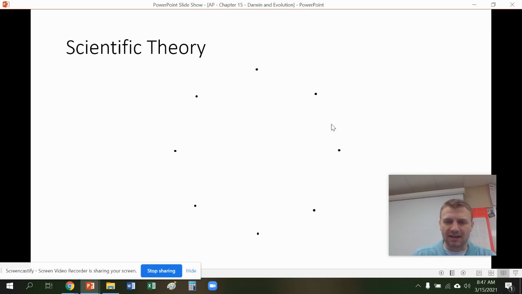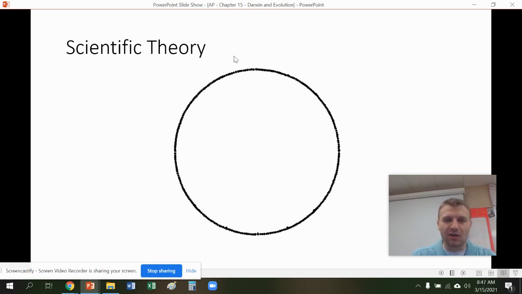It could be one of these, like, I don't even know what shape this would be, but maybe an octagon, I think. Yeah, there's 8 sides here. And then we keep on getting more and more evidence. More and more evidence starts pointing to, okay, well, it's not an octagon. Maybe it's a little something different. And then we get all this data. Now, this is like the theory of evolution.